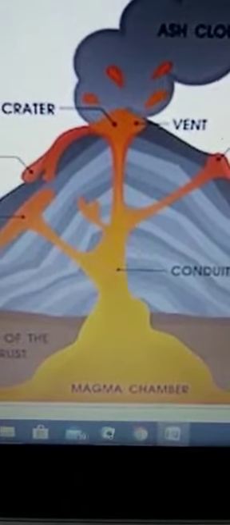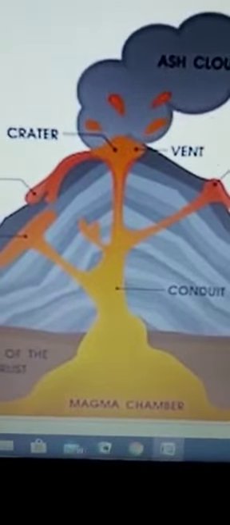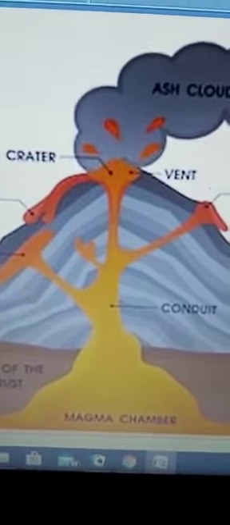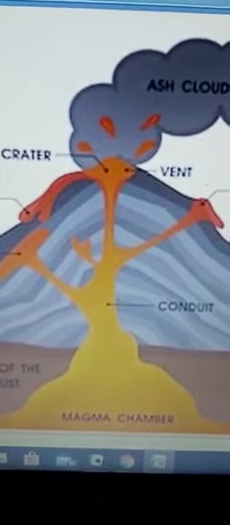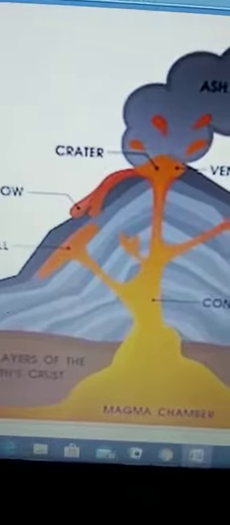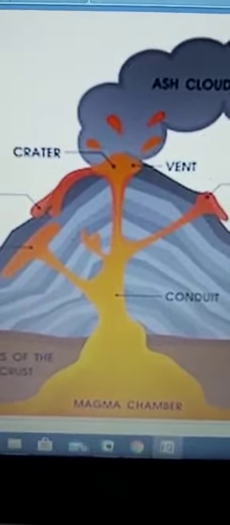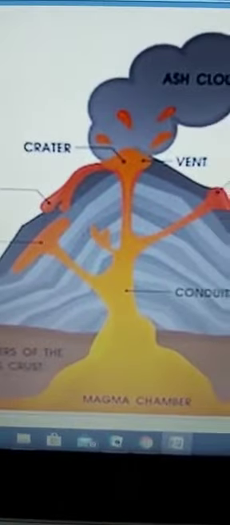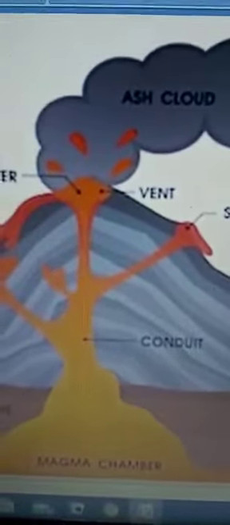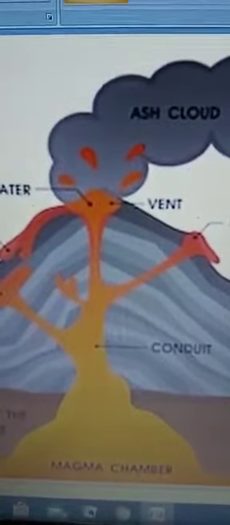Now, you see the structure of the volcano here, children. Here you will come to see that vent. You can see the vent here, children, and the lava flows out through an opening in the earth's crust called the vent. See the vent here. I can show you the vent section. You can see here, this is the vent. All the liquid and dust particles are coming out from this vent.